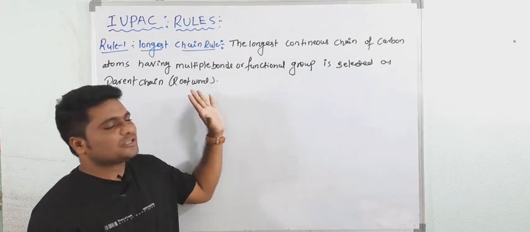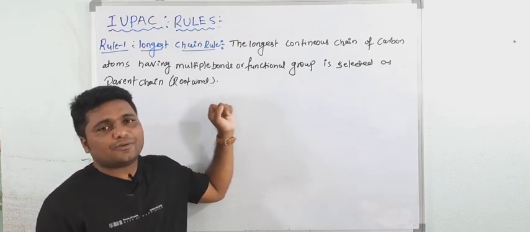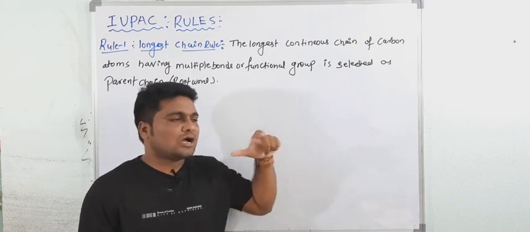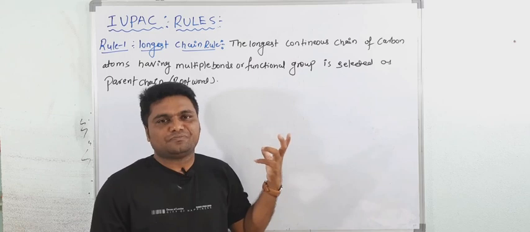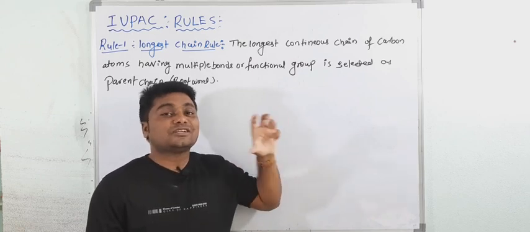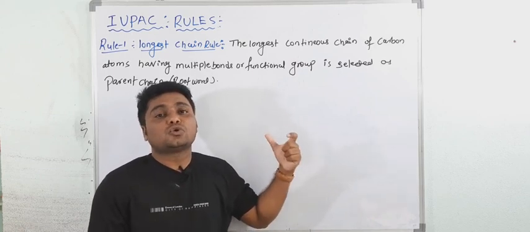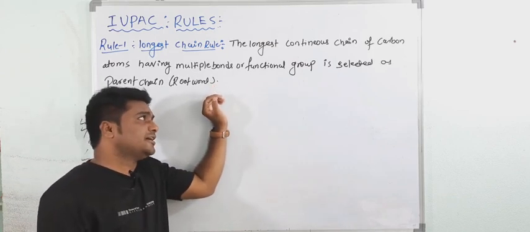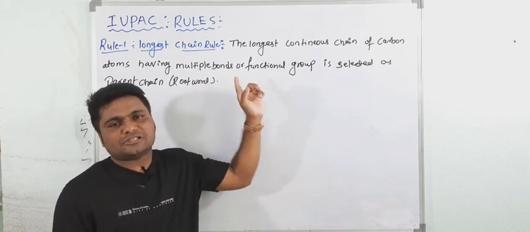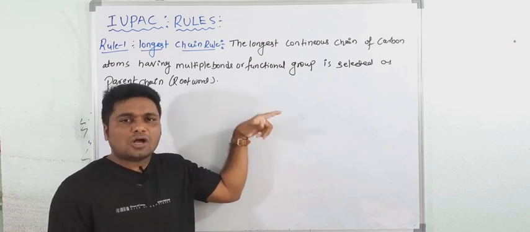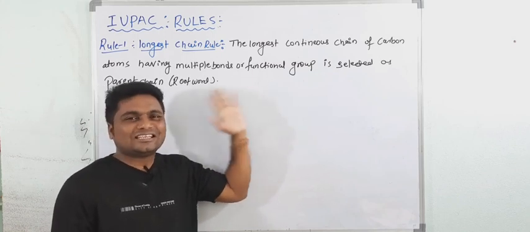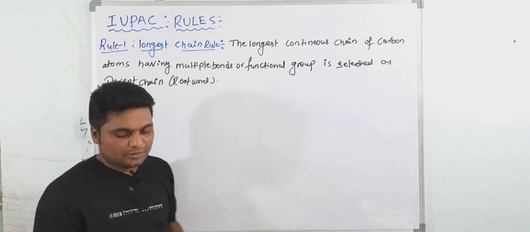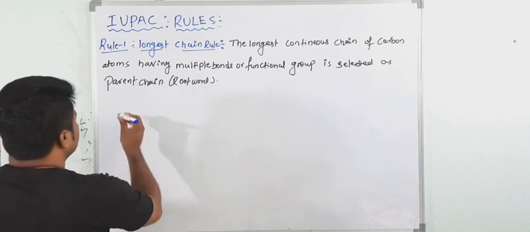In IUPAC nomenclature, this rule is very important. Before giving the name of the compound, you have to select the parent chain. The name of the compound depends on the parent chain, that is called the root word. See here, the longest continuous chain of carbon atoms having multiple bonds or functional group is selected as the parent chain, that is the root word.